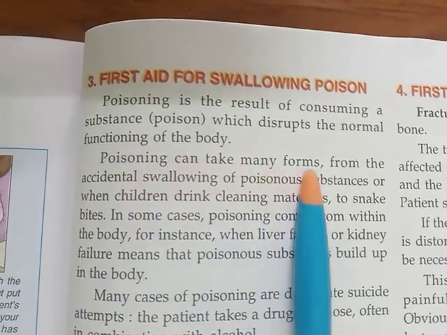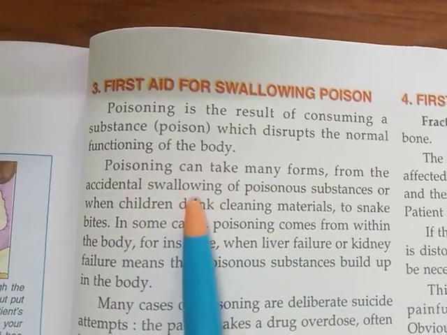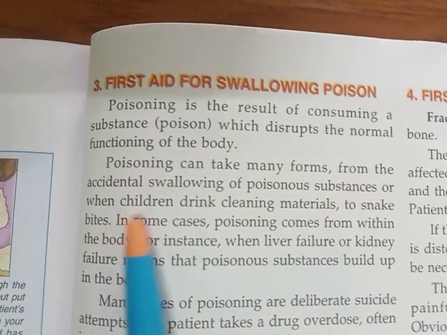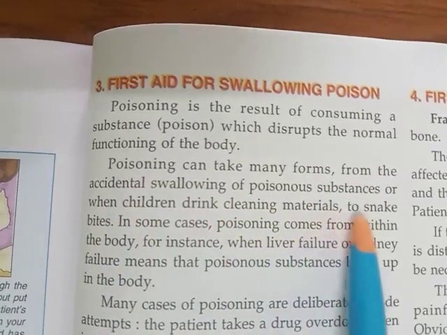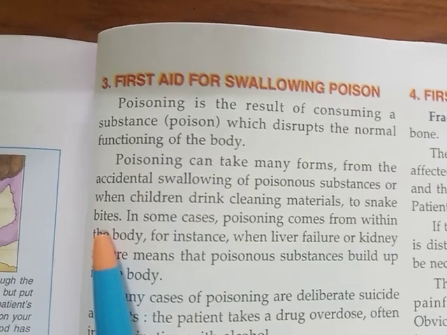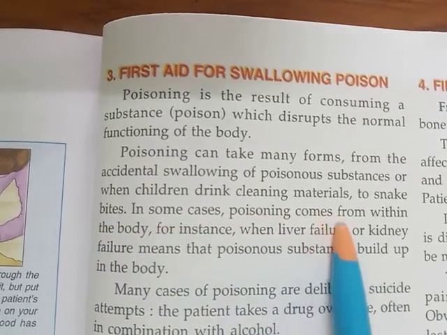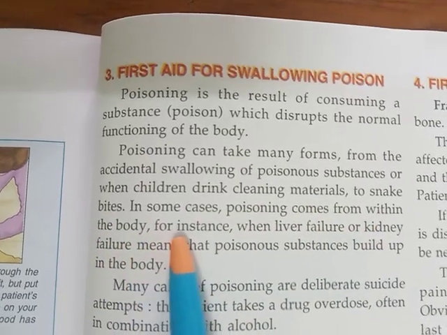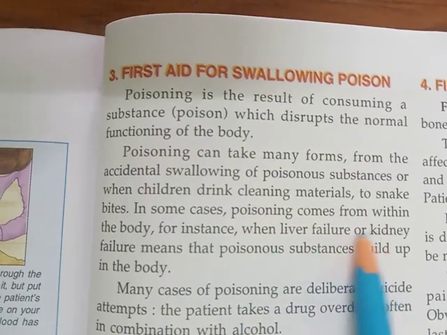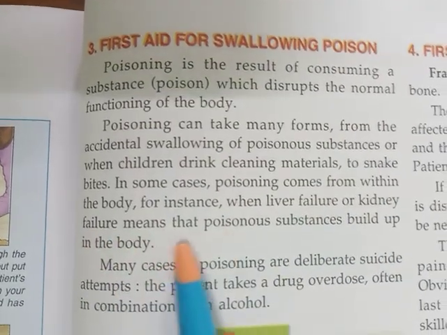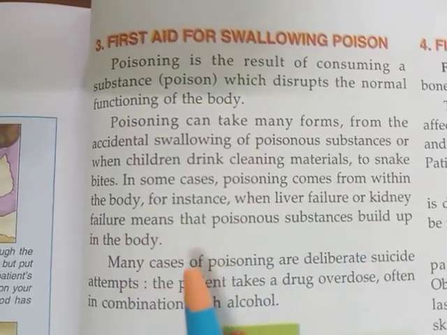Poisoning can take many forms, from the accidental swallowing of poisonous substances, or when children drink cleaning materials, to snake bites. In some cases, poisoning comes from within the body, for instance, when liver failure or kidney failure means that poisonous substances build up in the body.